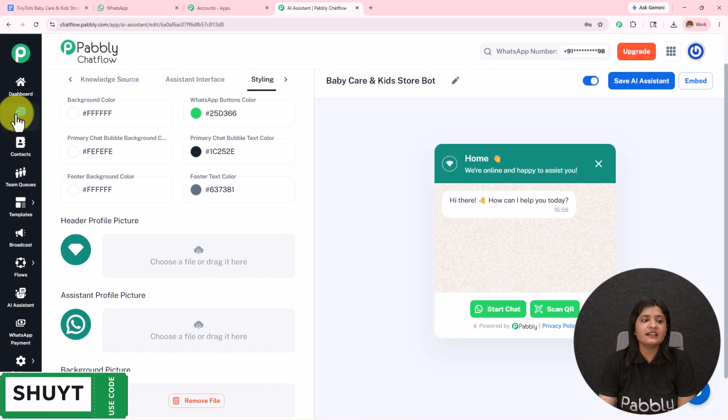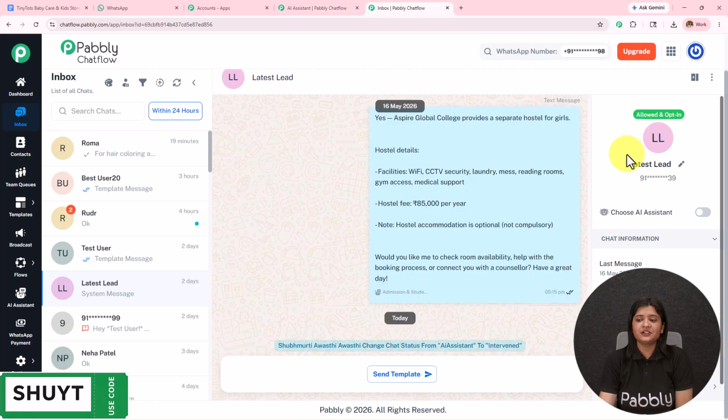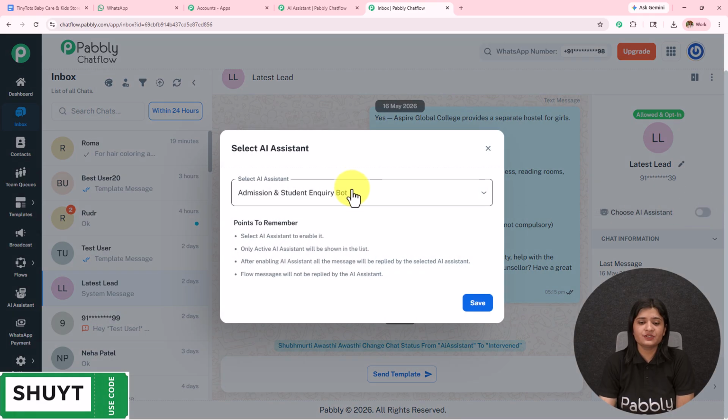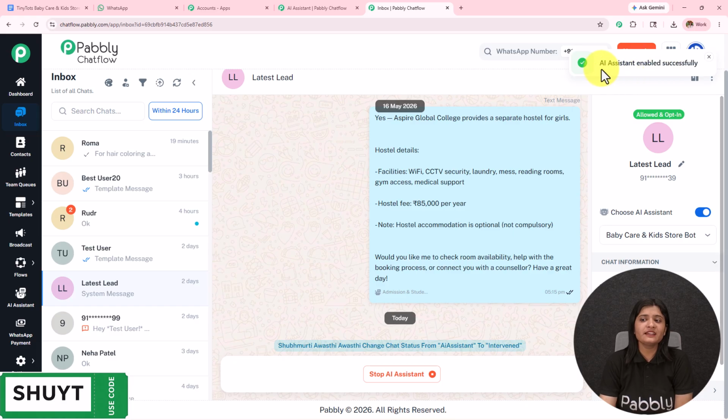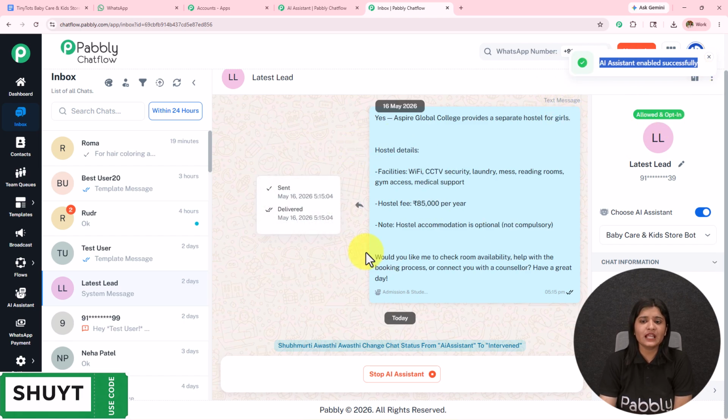For that, on the left hand side, I'm going to open my contact first in a new tab. Here I have landed on my chat. I'm going to click on this choose AI assistant, select the AI assistant which I've just created and save this. In this manner, I've enabled this AI assistant for this particular chat. But doing this manually for particular chats is very time consuming and illogical.